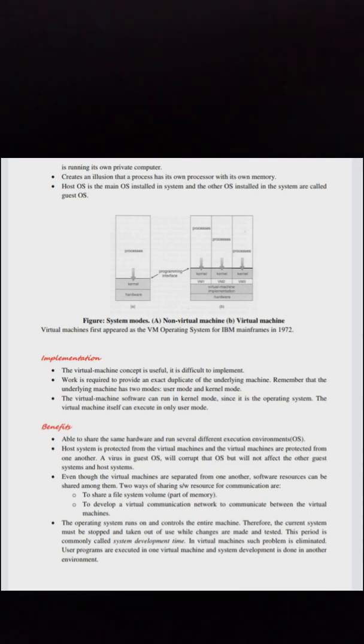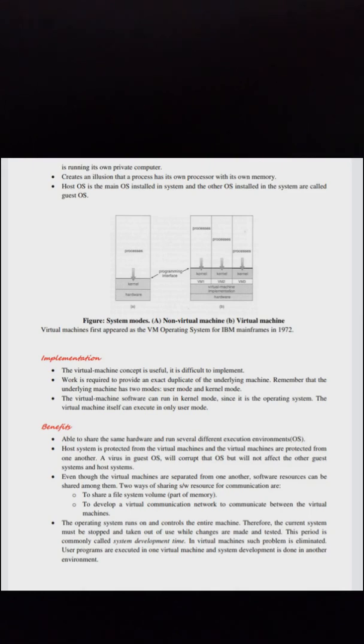Implementation. The virtual machine concept is useful, but it is difficult to implement. Work is required to provide an exact duplicate of the underlying machine. Remember that the underlying machine has two modes, user mode and kernel mode. The virtual machine software can run in the kernel mode since it is the operating system. The virtual machine itself can execute in only user mode.